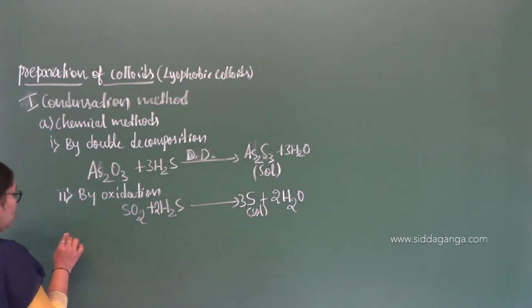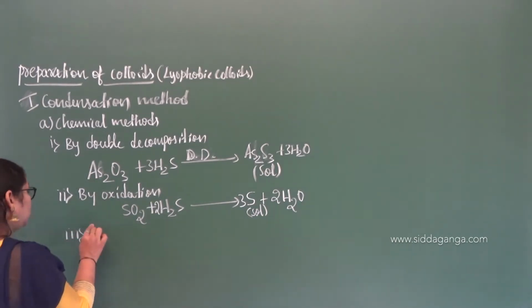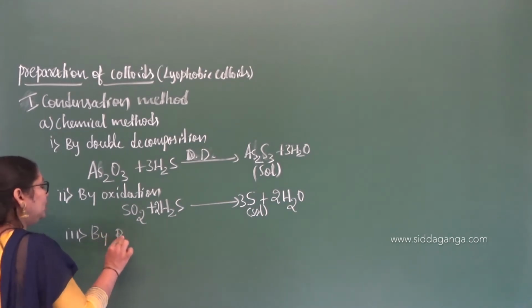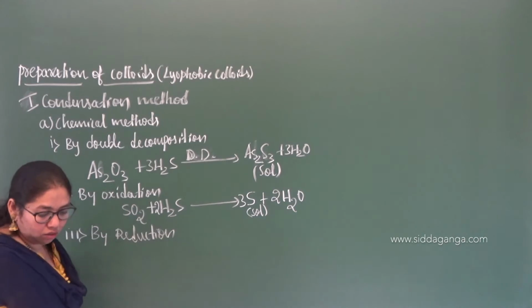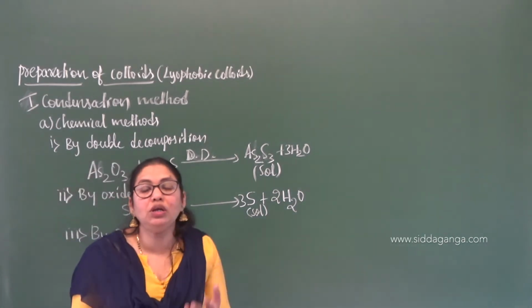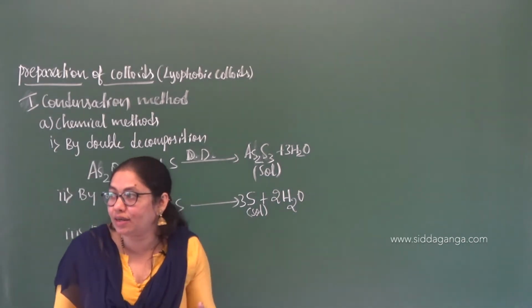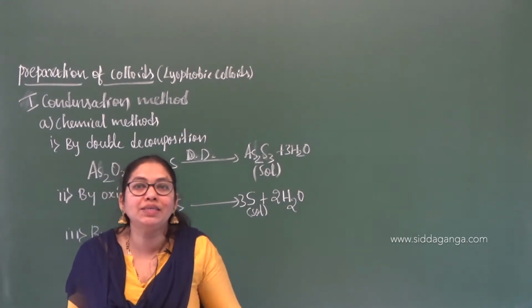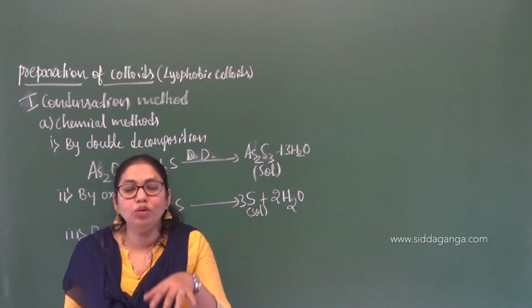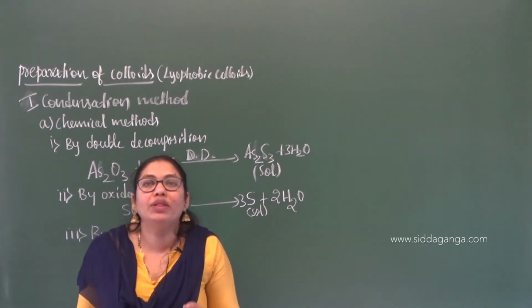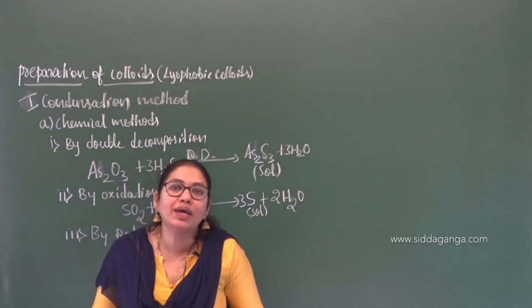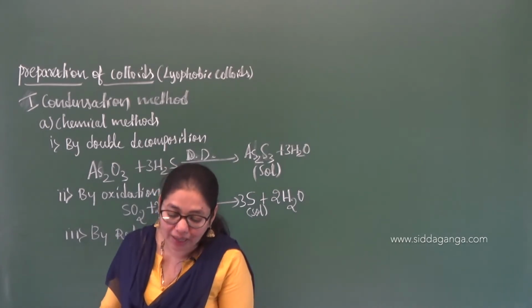Now the third method is reduction. This method is used for the preparation of sols of metals like gold, silver, platinum, right? Their salt solutions can be reduced with the help of suitable reducing agents.